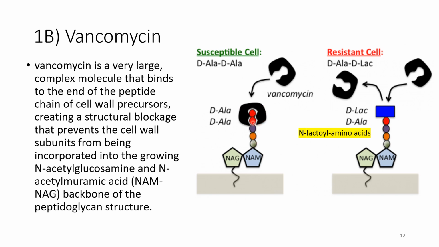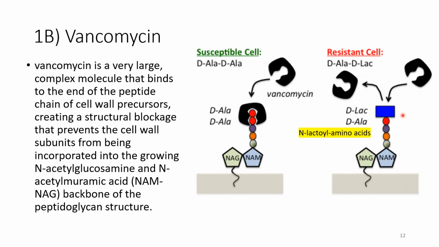When the bacteria edit or modify this target, the vancomycin won't be able to surround or cap this peptidoglycan chain, because the bacteria insert a new amino acid instead of the D-alanine amino acid that we can see at the end of the peptidoglycan.